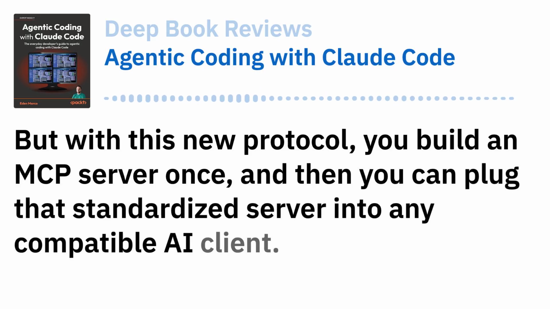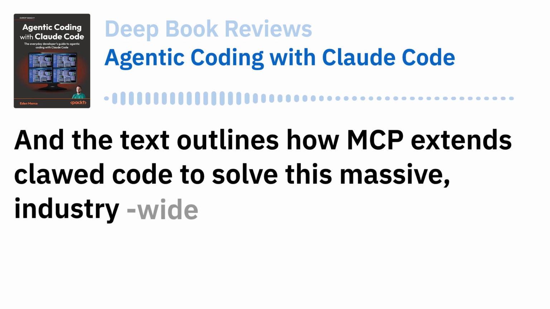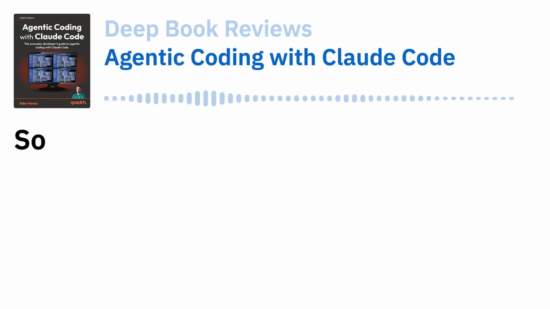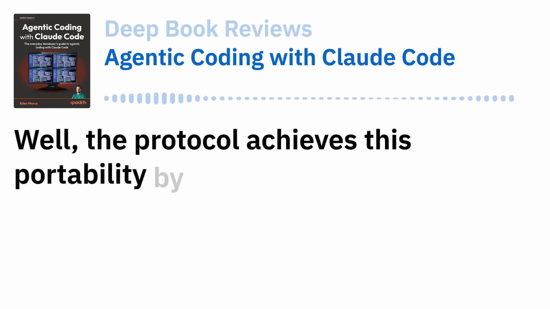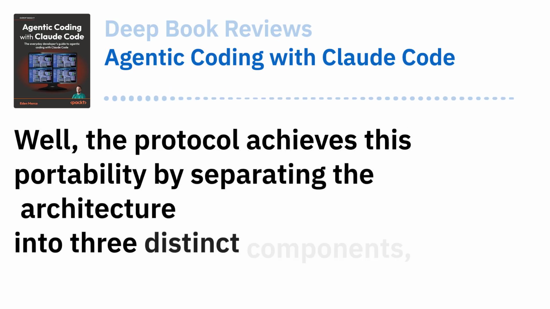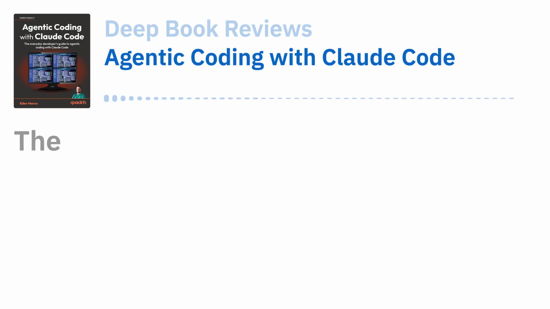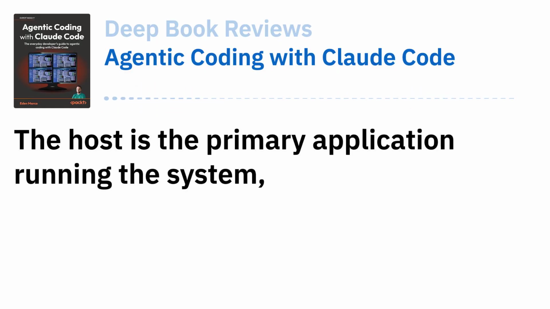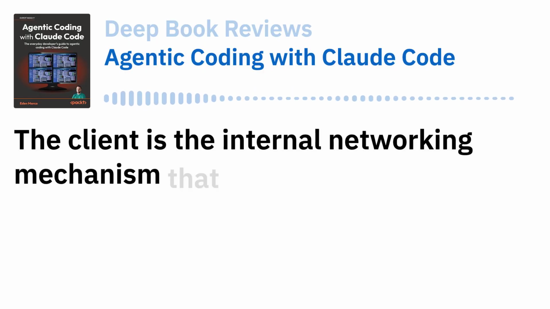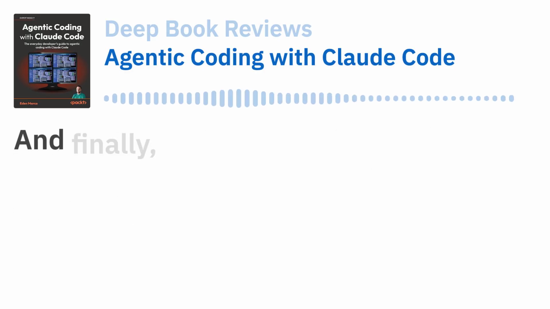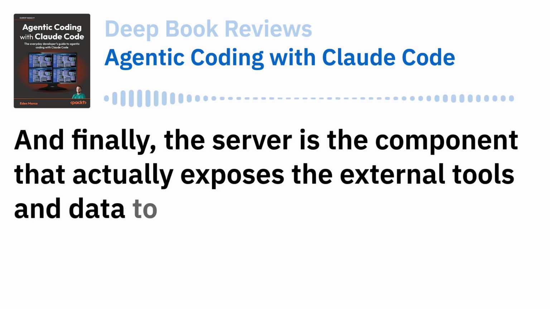and then you can plug that standardized server into any compatible AI client. And the text outlines how MCP extends Claude Code to solve this massive industry-wide integration and portability challenge. So how does the architecture actually work under the hood? Well, the protocol achieves this portability by separating the architecture into three distinct components: hosts, clients, and servers. Okay, break those down for me. Sure. The host is the primary application running the system, like the Claude Code interface itself. Okay. The client is the internal networking mechanism that manages the two-way connection. And finally, the server is the component that actually exposes the external tools and data to the AI.